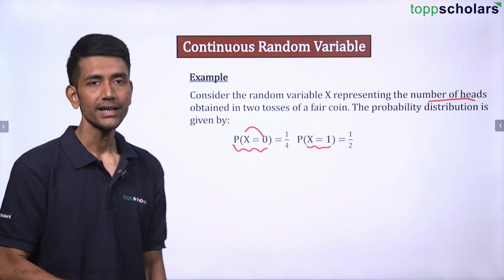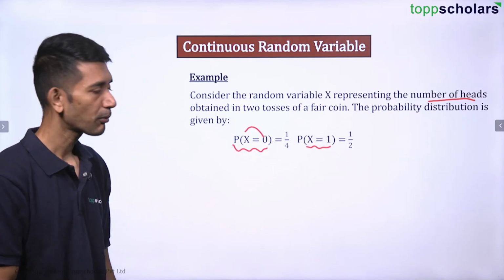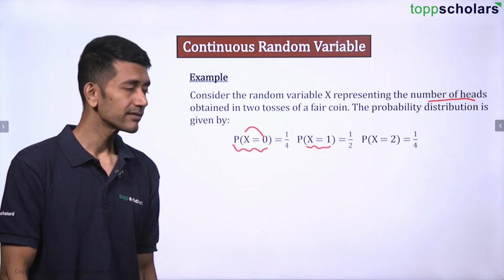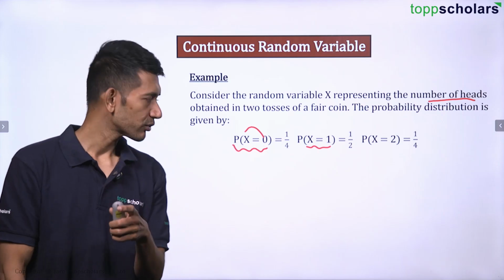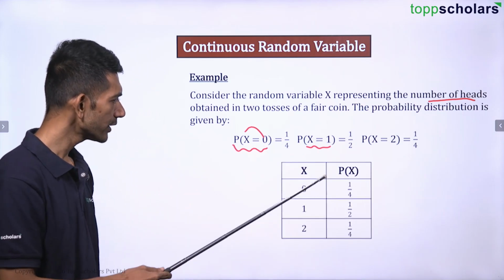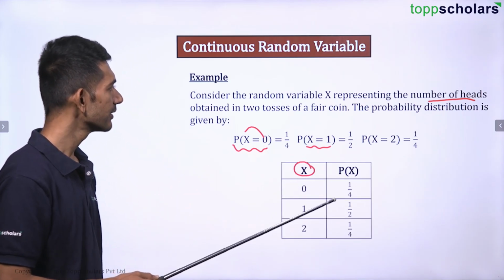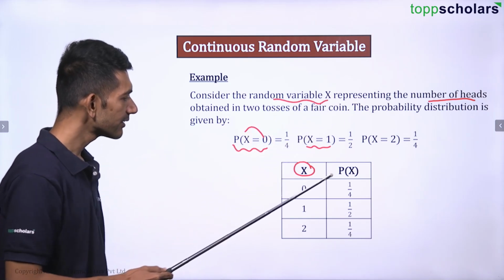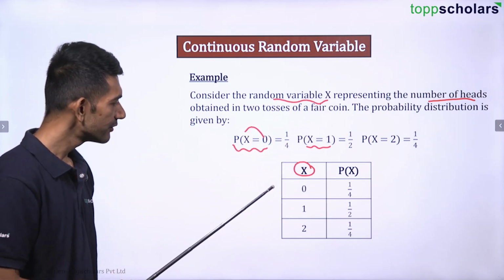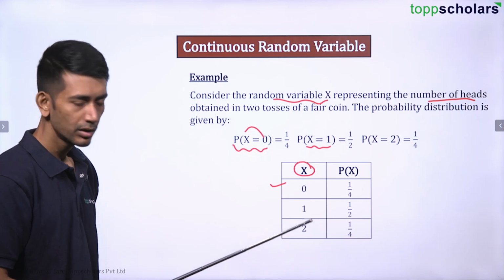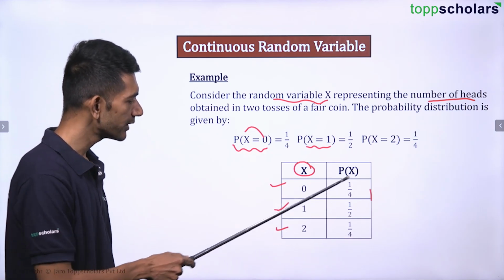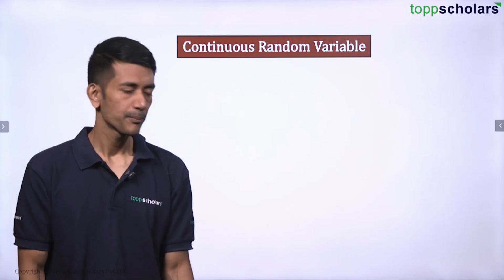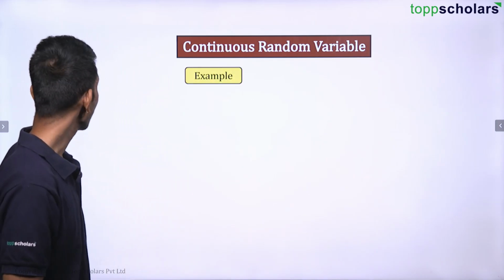So probability of getting 1 head is 1 by 2. Probability of getting 2 heads is 1 by 4, that is HH, the only possibility, correct? So here x is the random variable representing the number of heads. 0 heads probability is 1 by 4, 1 head probability is 1 by 2, 2 heads probability is 1 by 4, right? Okay.